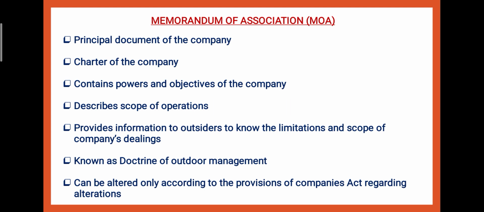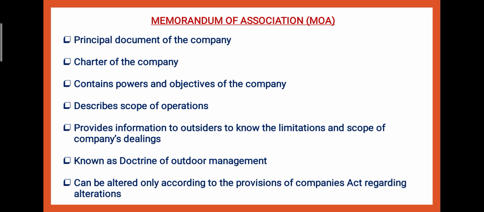Always remember, Memorandum of Association is a principal document of the company, the main document of the company. It is known as the charter of the company. Charter means rule book. It is known as the rule book of the company. It contains the powers and objectives of the company, that is, what are the powers of the company and what are the objectives of the company. The Memorandum of Association describes the scope of operations. बच्चे जब आपके पास objectives होंगे तो आपको पता लग जाएगा आपने किस लिमिट में काम करना है. It will tell you the scope of your operations.